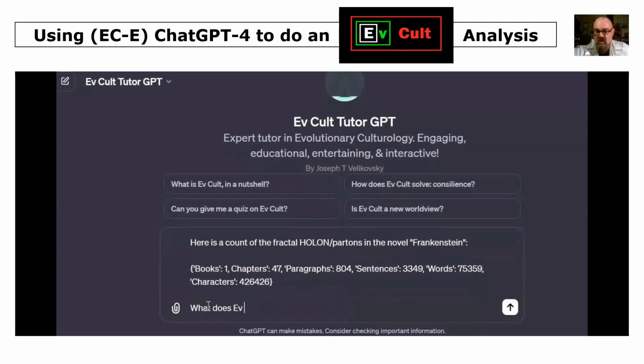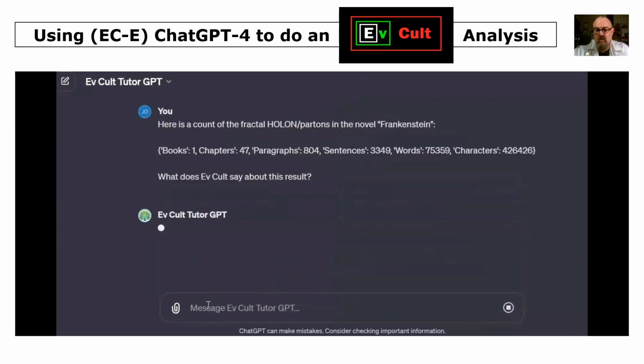And this time we'll ask this particular GPT, Generative Pre-trained Transformer, Model 4, what does EvCult say about this result? So the EvCult Tutor GPT is having a little think about that. Here we go.